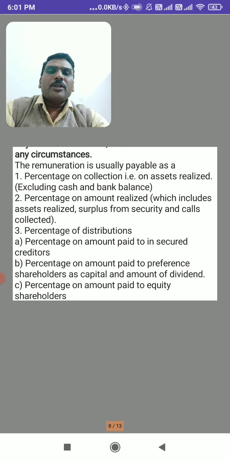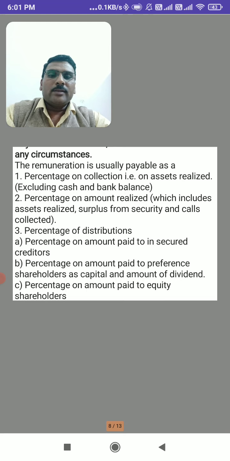So, the remuneration is usually payable as a percentage on collection, that is, a percentage on assets realized, excluding cash and bank. Here, after excluding cash and bank, on the assets which are realized, some percentage is calculated as remuneration to the liquidator. Next, percentage on amount realized, that is, any surplus on the sale of assets or surplus from security or calls collected.